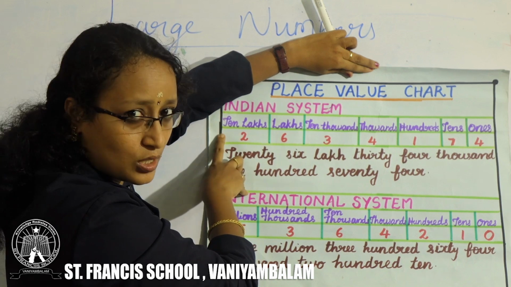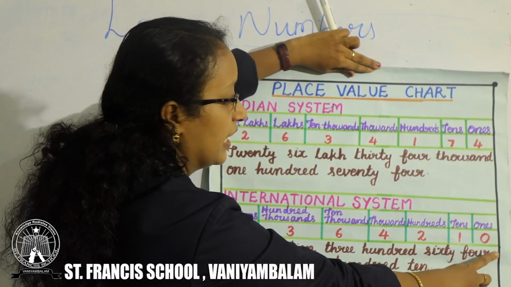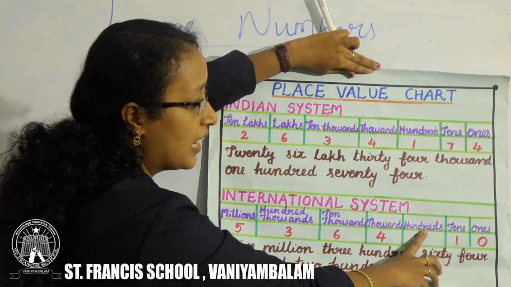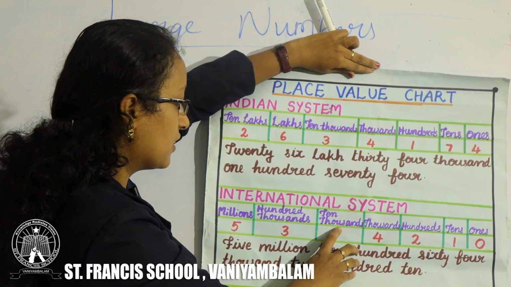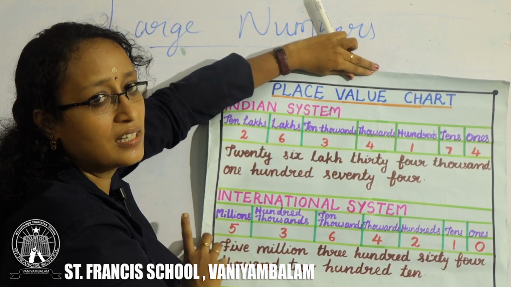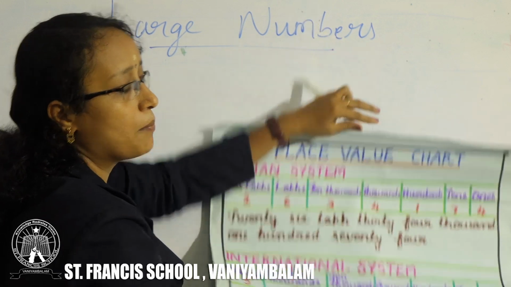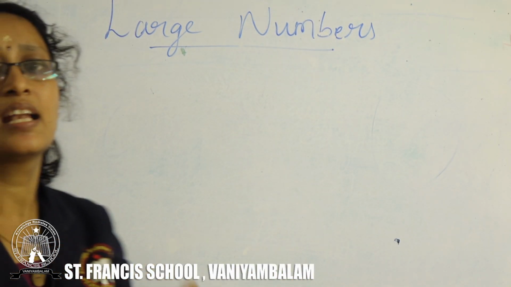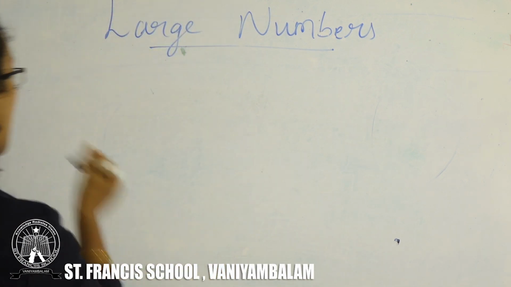Next crores, 10 crores. In international system, you will have ones, tens, hundreds, thousands, 10,000s, 100,000, million, 10 million, 100 million. Do you remember? So, we are going to study Indian and international place value chart.